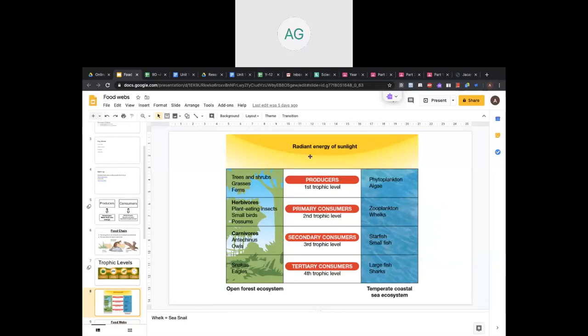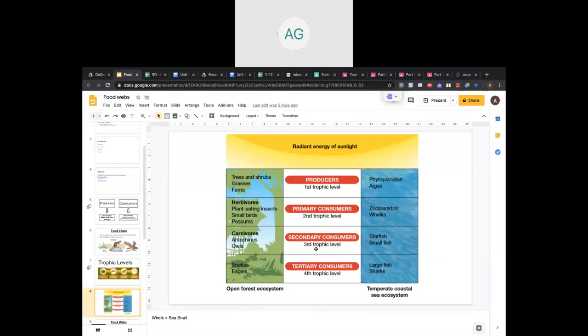Okay, then the radiant energy of sunlight. As we were talking about the trophic levels, the first one is made up of producers. It could be trees, shrubs, grasses, ferns, or phytoplankton and algae if we talk about the sea ecosystem, the organisms in the sea. Then the next level, the primary consumers, are known as the herbivores who only eat plants. So plant eating insects, small birds, possums. And in the sea system, it could be zooplankton or whelks.